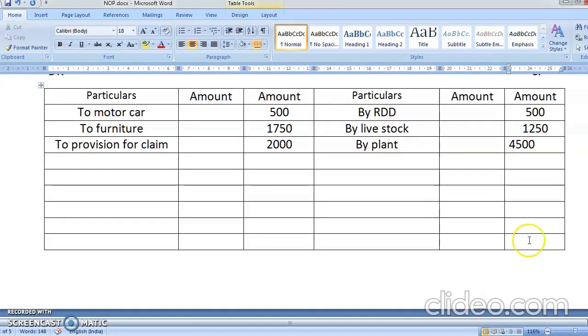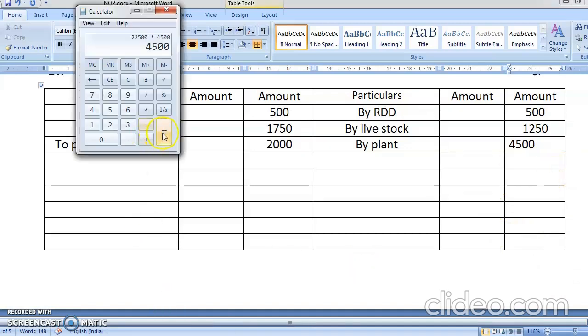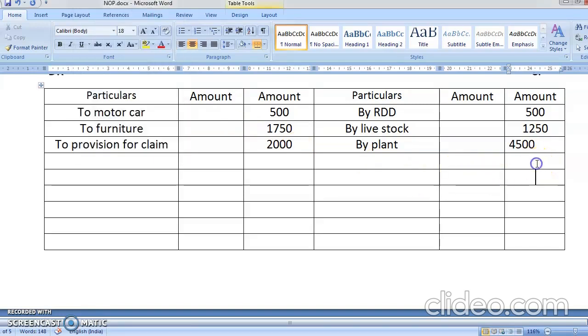Now all the adjustments are over, the balance sheet total is over, everything is over. So what is left out is the totaling part of it. I have taught you what you are supposed to do in totaling. Do you remember it? First we'll do the totaling and then write it and then rub it off. 500 plus 1250 plus 4500, that is coming to 6250. So I'll write here 6250. What is my debit totaling coming?